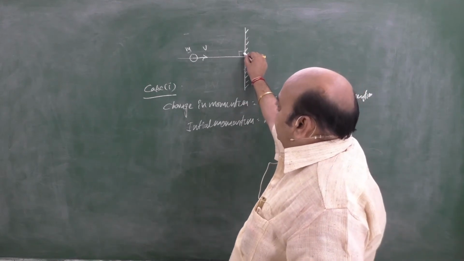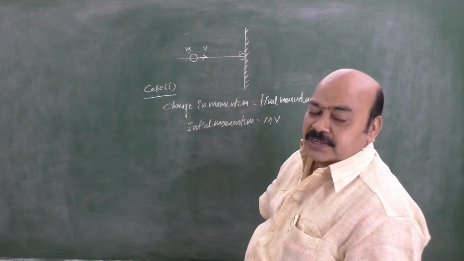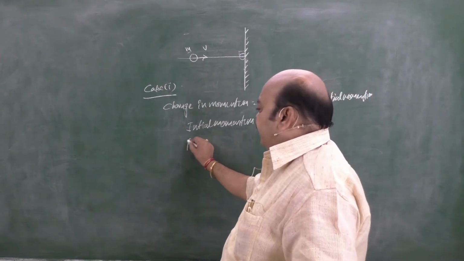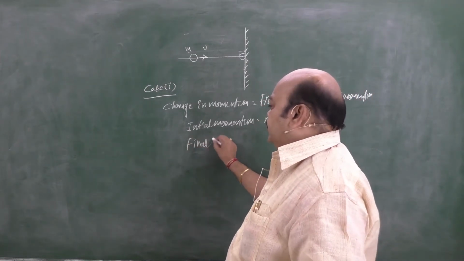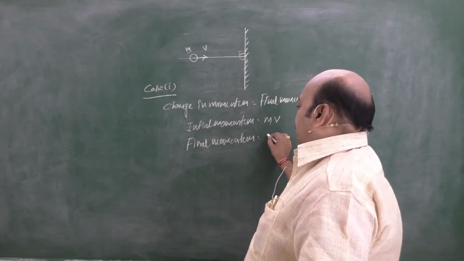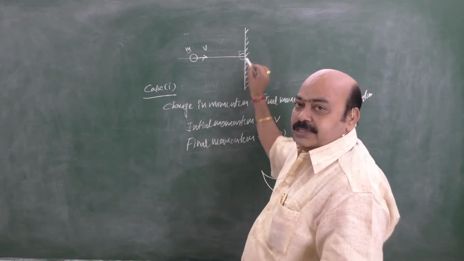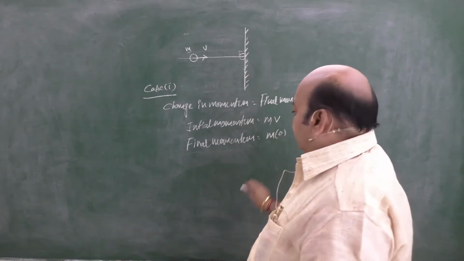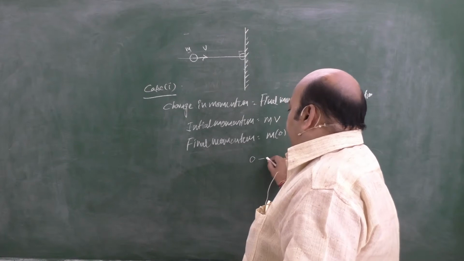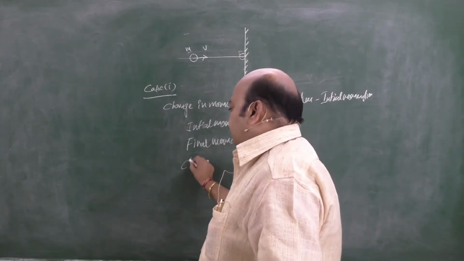Okay, after hitting the wall, it drops dead. Means what? Its final velocity becomes how much? 0. That's why final momentum is equal to mass into velocity 0. Why? Because it stops there only. That's why no velocity. So final momentum 0 minus initial momentum mv. This is called change in momentum.